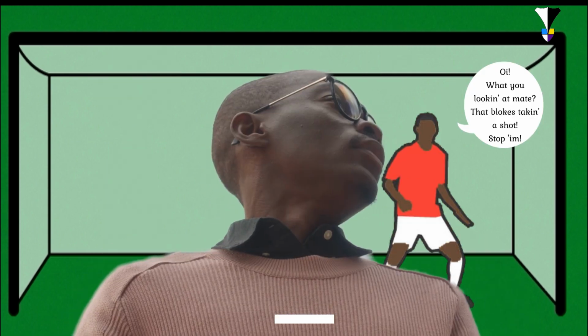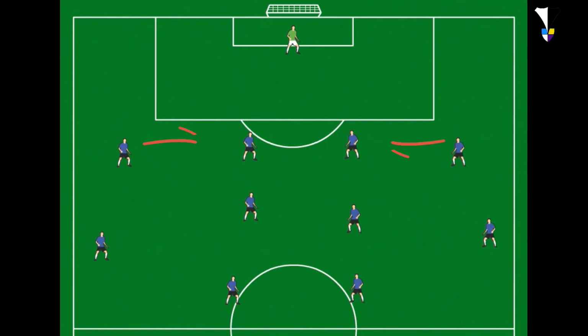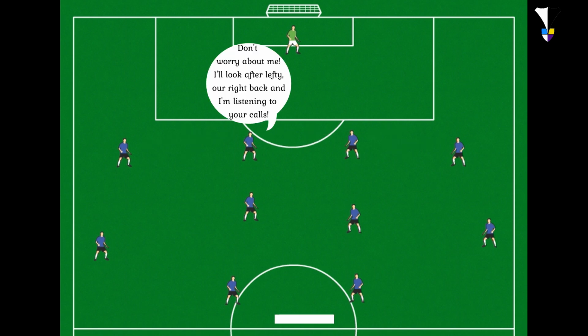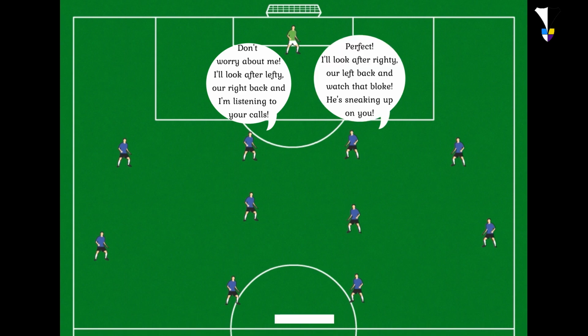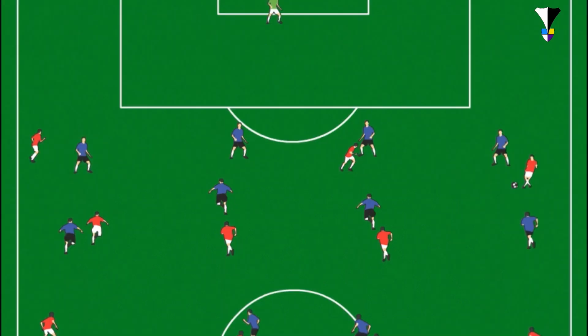The players are deliberately looking left and right and forward to check where the teammates are and where the opposition is. 4 defenders in a back 4. The right and left backs always have to look inside, and the 2 central defenders have to look left and right. The longer they play together, the easier it gets, and sometimes a call from a teammate can save a player from constantly having to look left and right. The 4 defenders also have to be aware of the other outfield teammates that aren't in the back 4, who are falling back to help defend.